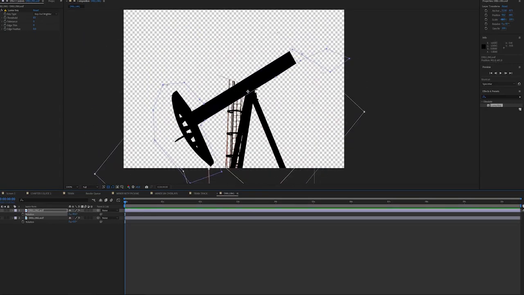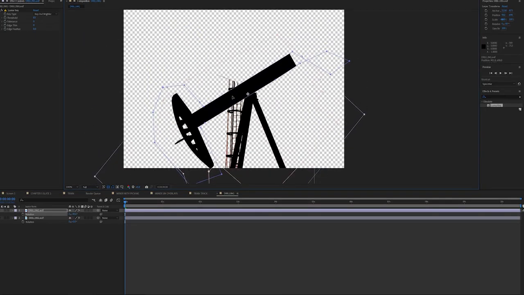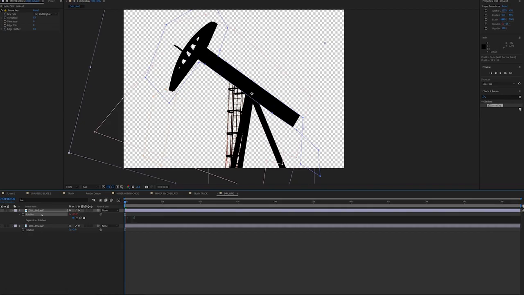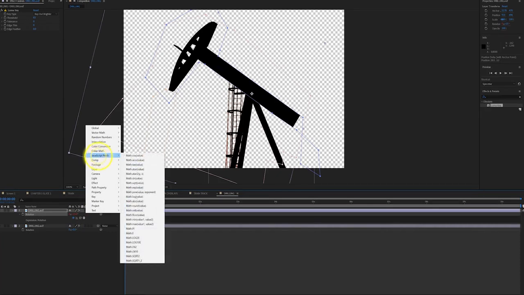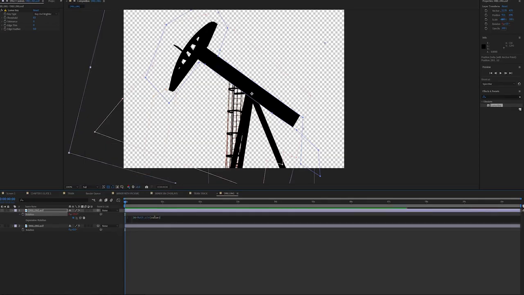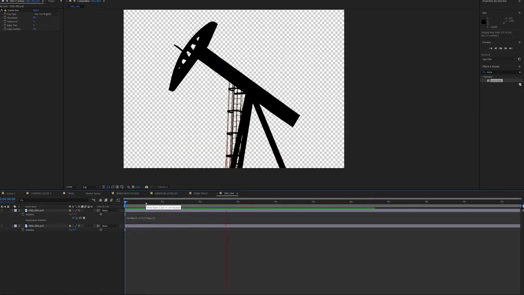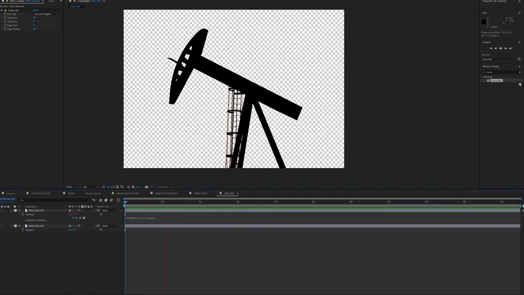I'm going to do this with an expression. So I'm going to alt click on rotation, and I'm going to go 30 times, hit JavaScript Math, and then go sine again. I think we're going to do Math.sin(time/5). And again, all that essentially means is that we're going to fluctuate the rotation value of the arm by 30 degrees, both positive 30 degrees and negative 30 degrees, at a rate of Math.sin time over 5, which means it will do a whole rotation from down, up, back to the center, once every 5 seconds.